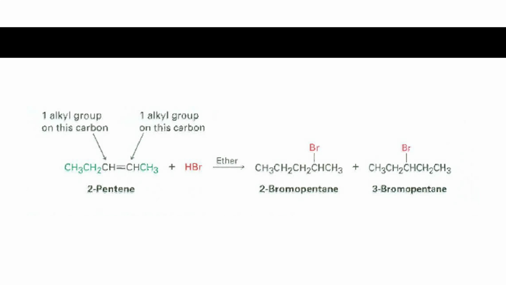Another example, so you have your 2-pentene. So you have one alkyl group on this carbon and one alkyl group on this carbon. Please take note, we are not talking about chain length. We are talking about degree of substitution. So ilang carbon na nakadikit dito? Isa. Ilan ang carbon na nakadikit dito? Isa din. Therefore, it is a 50-50 mixture of products. So you can yield both 2-bromopentane and 3-bromopentane.